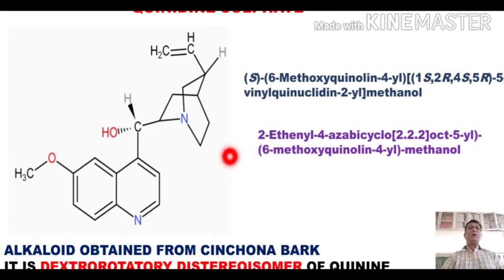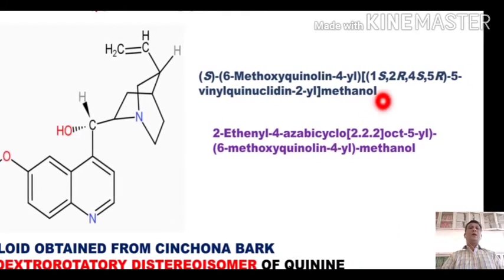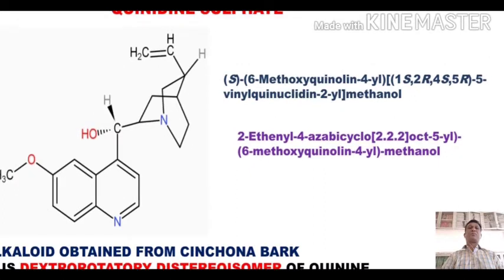Now if we look at the first IUPAC name, it is called (S)-(6-methoxyquinolin-4-yl)((1S,2R,4S,5R)-5-vinylquinuclidin-2-yl)methanol.